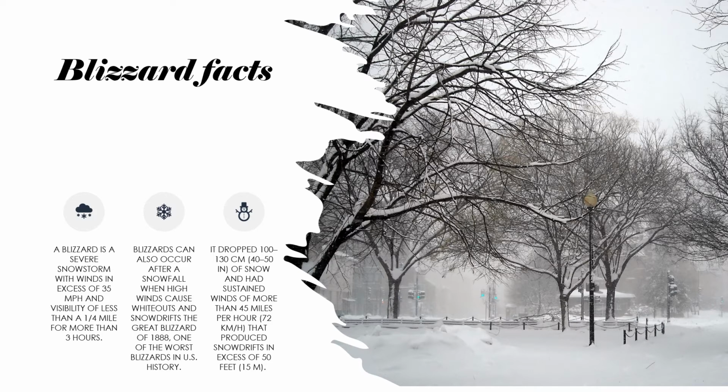The Great Blizzard of 1888 was one of the worst blizzards in U.S. history. Now I'll explain how that was the worst blizzard of U.S. history. It dropped 130 centimeters of snow and had sustained wind of more than 45 miles per hour, which is 72 kilometers per hour, that produced snowdrift in excess of 50 feet.